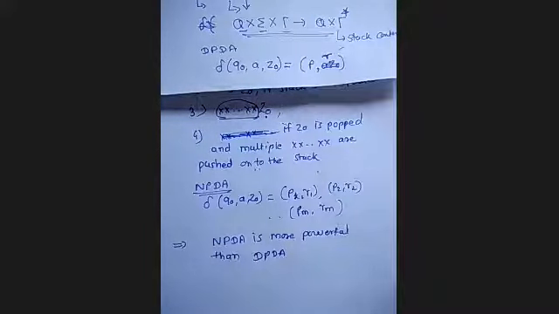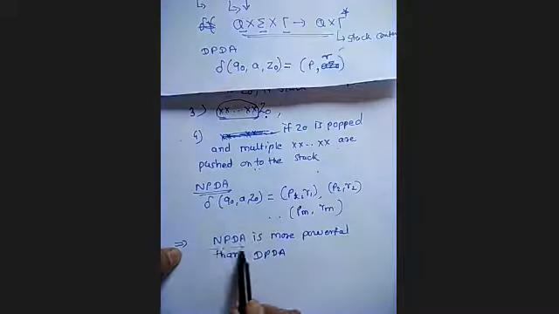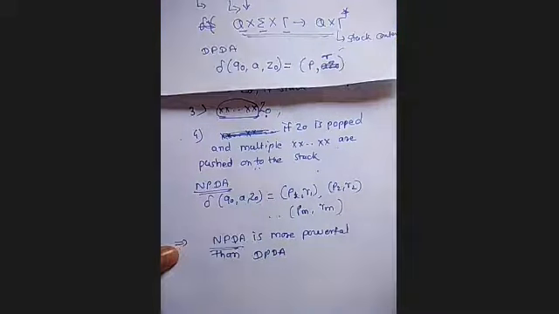We have seen that you cannot solve it using the DPDA, you have to design the NPDA. Even for the context-free language or context-free grammar, we have seen how to convert context-free grammar to CNF, Chomsky normal form, and then design the NPDA. So NPDA is more powerful than the DPDA.